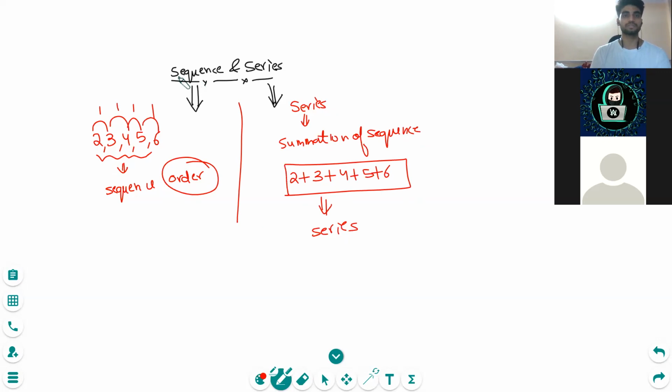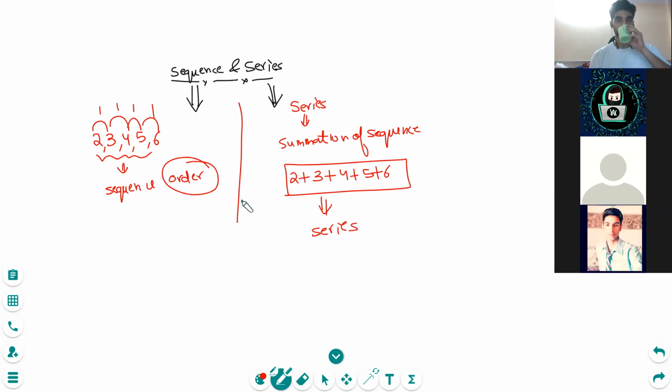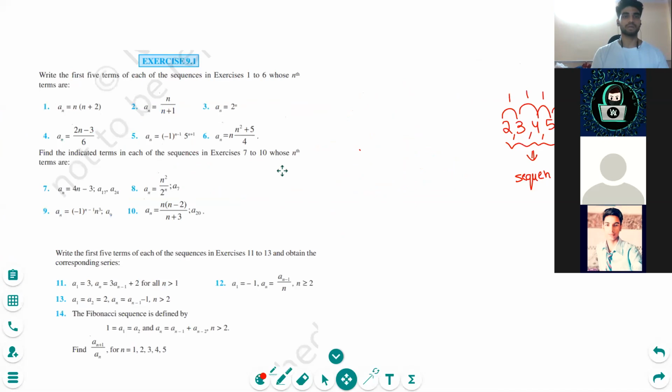Is it clear the difference between sequence and series? Yes, sir. So we can also use the term sigma. We often use the term sigma in bigger classes. Okay, sigma means summation only. So that was our title of the chapter.